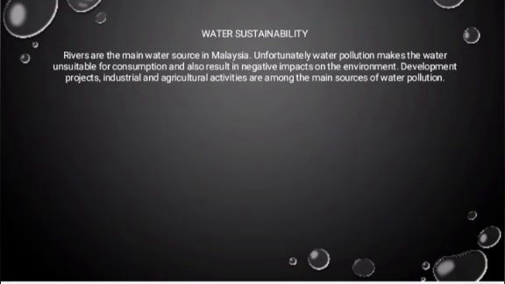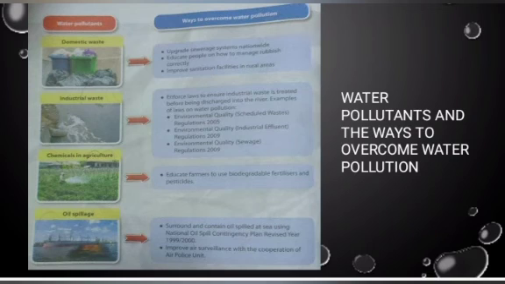Water sustainability. Rivers are the main water source in Malaysia. Unfortunately, water pollution makes the water unsuitable for consumption and also results in negative impacts on the environment. Development projects, industrial and agricultural activities are among the main sources of water pollution. Water pollutants and the ways to overcome water pollution.